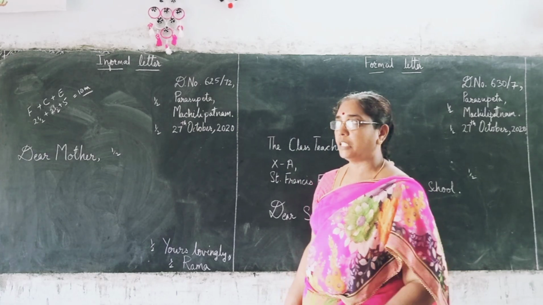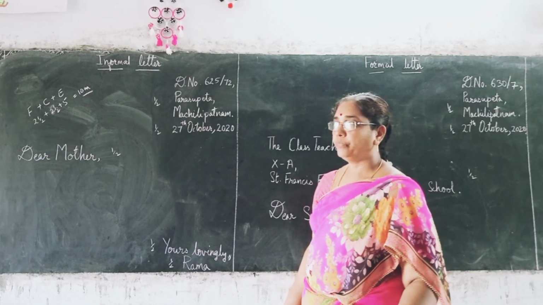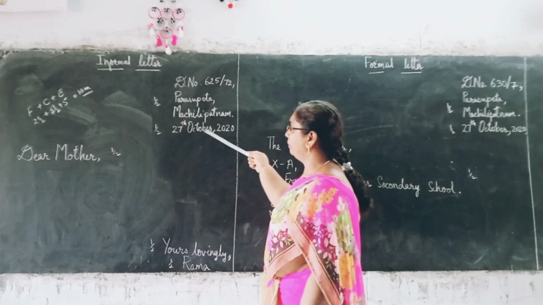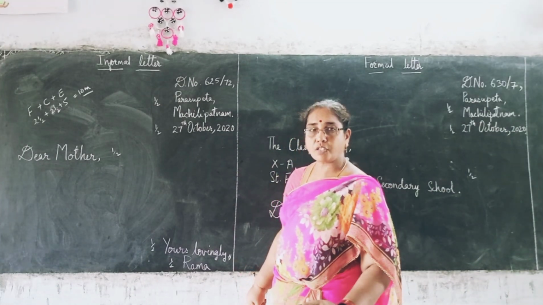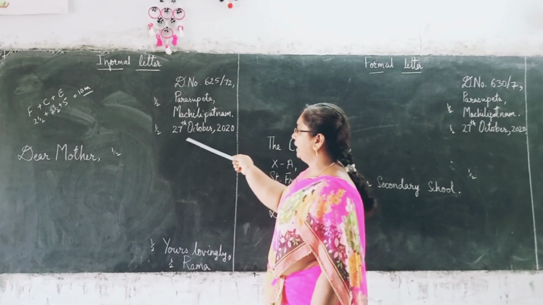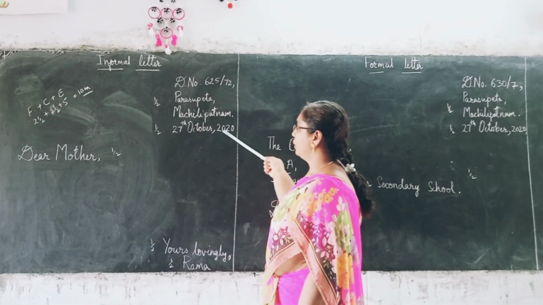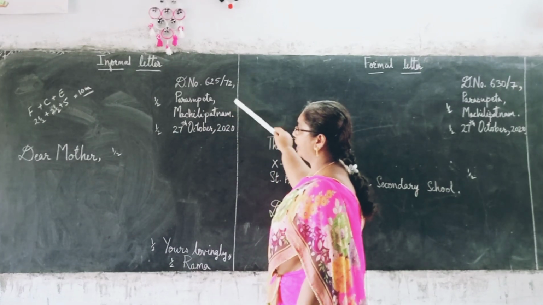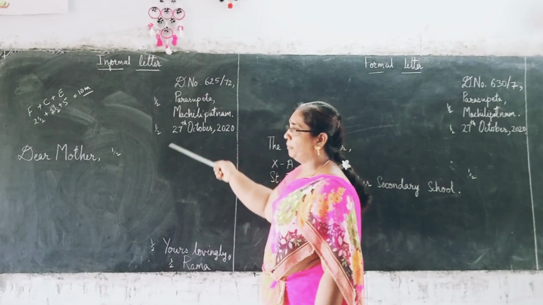You have to write February, January, March. So here, this should be written in full form. Don't write Octo, Oct. Don't write like that. Write the whole name. So 27 October, 2020. So your 3-line address, half mark. Then your date, half mark.